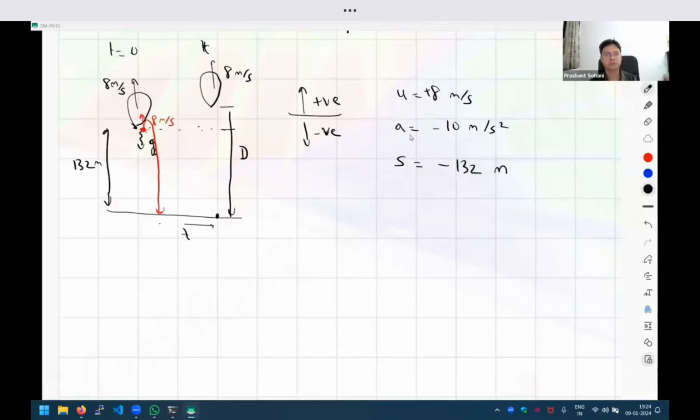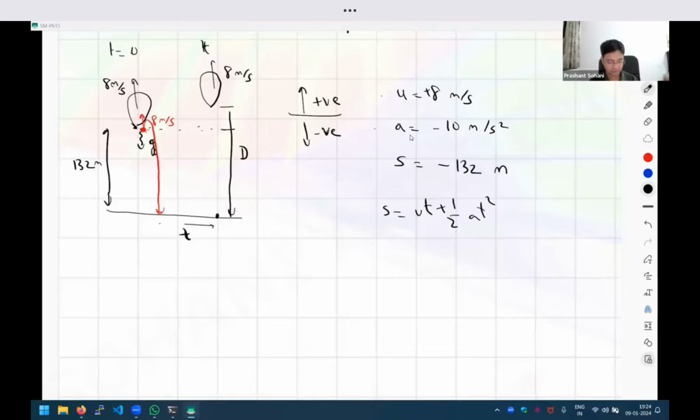Now thinking in terms of the degrees of freedom concept, I have been given three pieces of information. So technically I can find anything else that I care about. For example, let us say we care about the time taken. We need to know how much time it took. So I need to just plug these values into the right formula where u, a, s and t are involved. Is there any formula we know which has all these four quantities? It is the second equation, ut plus half at square. In this, t is the only unknown. Everything else is known, so I just need to solve for it. At this point, we have completed the conversion of all the physics into mathematics. Now it is purely solving the quadratic equation.